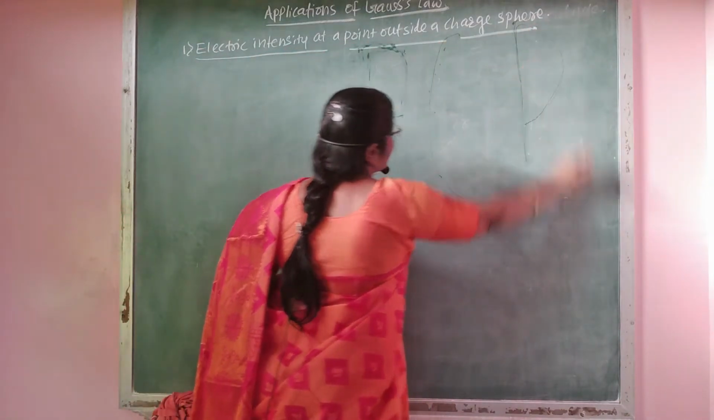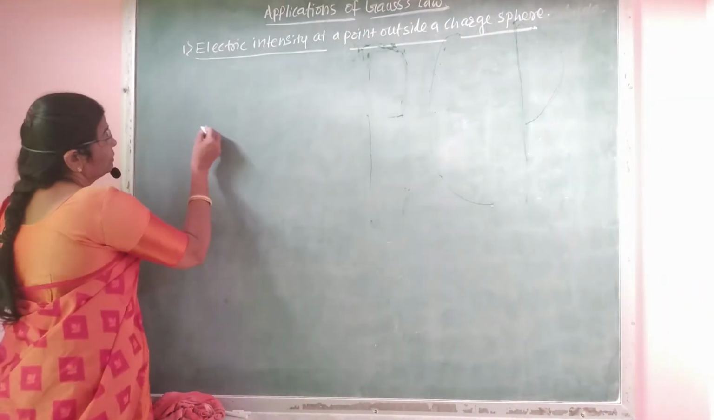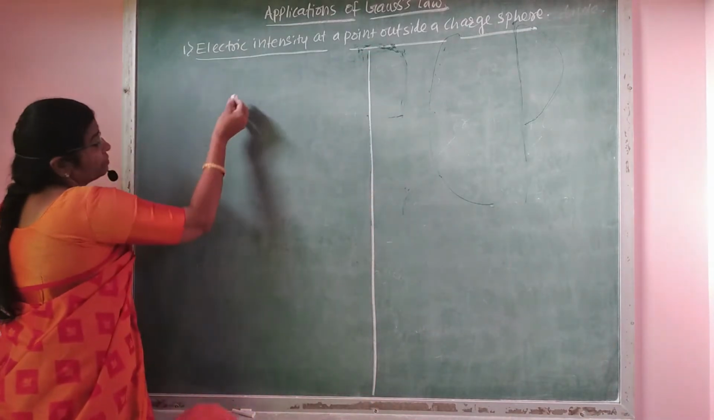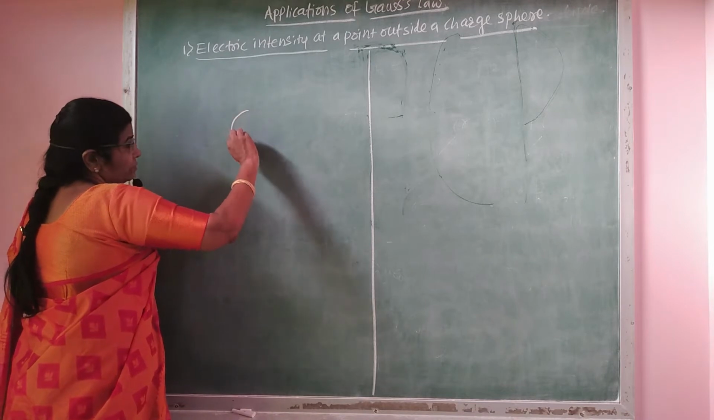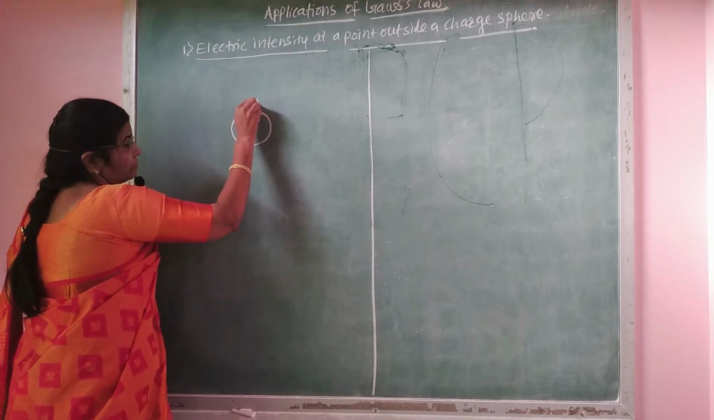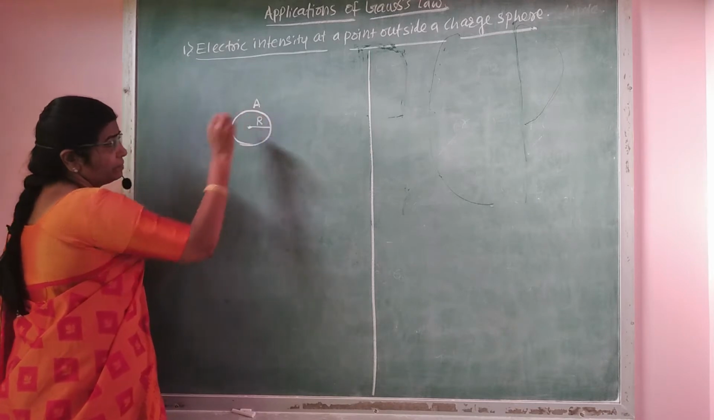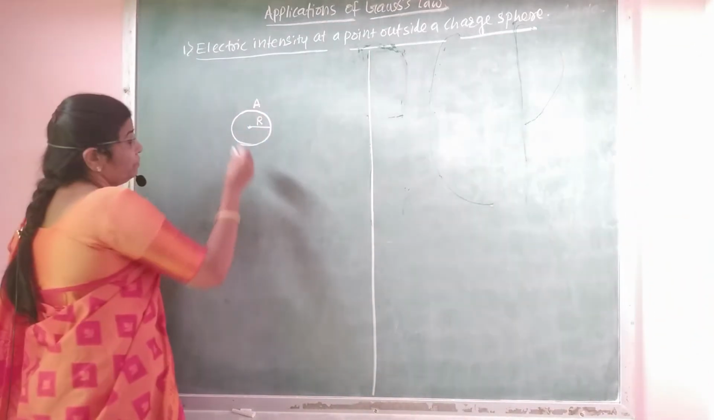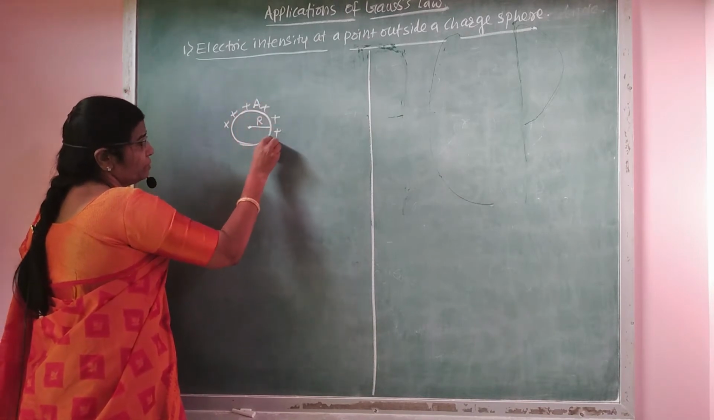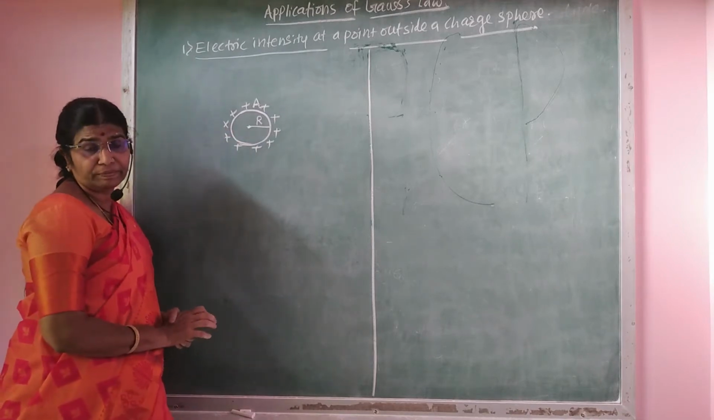To derive the equation of electric intensity outside the charged sphere, now consider a charged sphere A of radius capital R. If plus q be the charge uniformly distributed on the surface of sphere A.